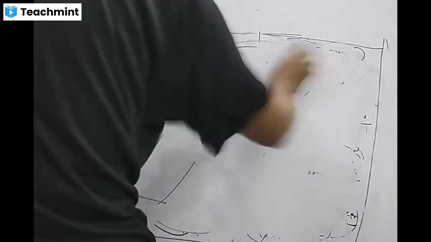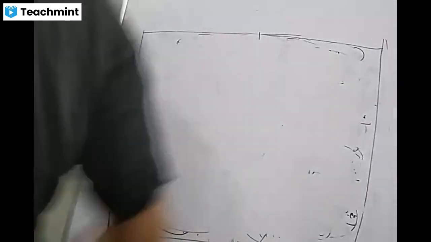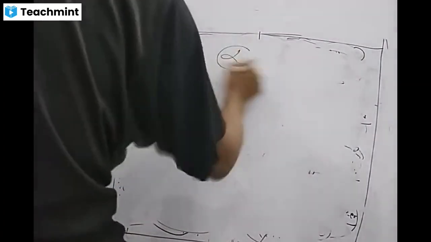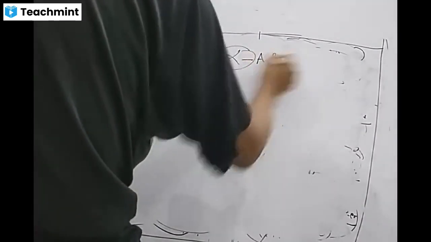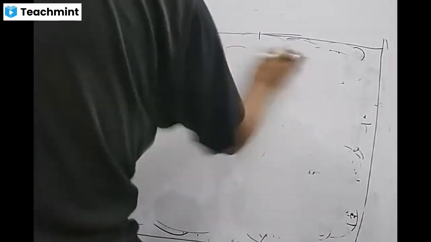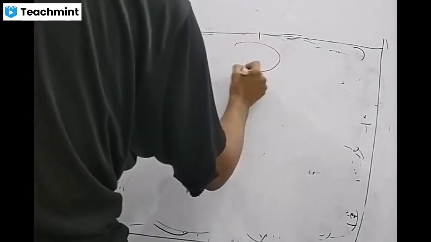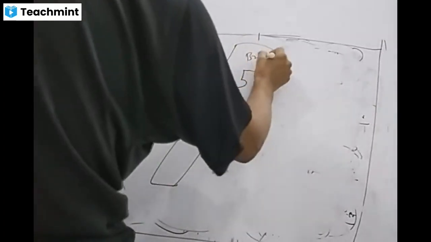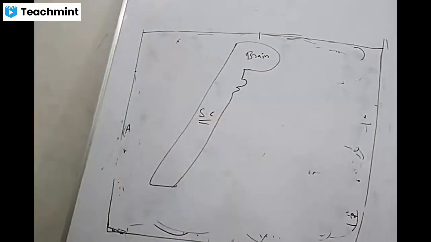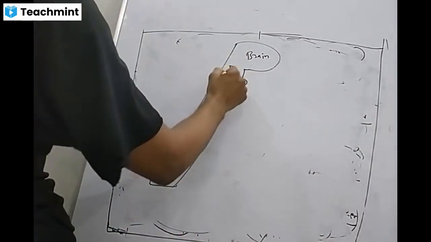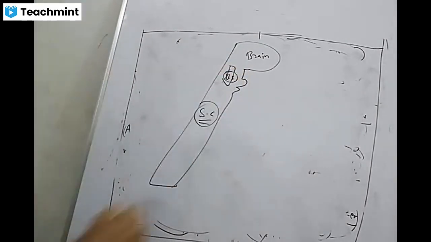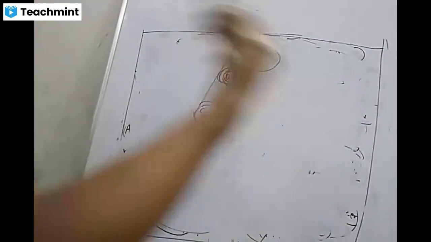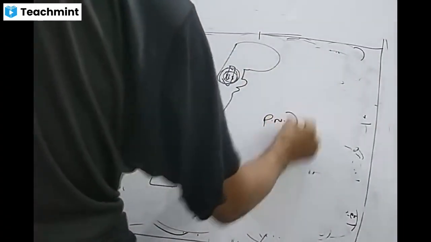So in the body where adrenergic receptors are present, as we have seen alpha-1 receptors in the blood vessels, now the alpha adrenergic system. This alpha adrenergic, they are present in the brain, in the spinal cord, in the brain stem. Remember this: brain, brain stem and spinal cord. And outside this we have the peripheral nervous system.